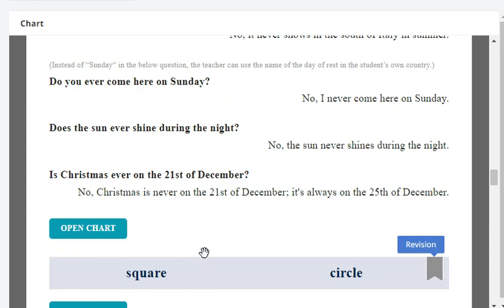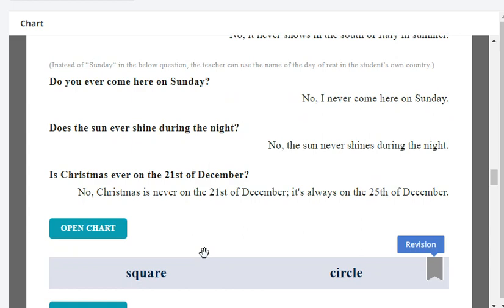It's always on the 25th of December. Very good.